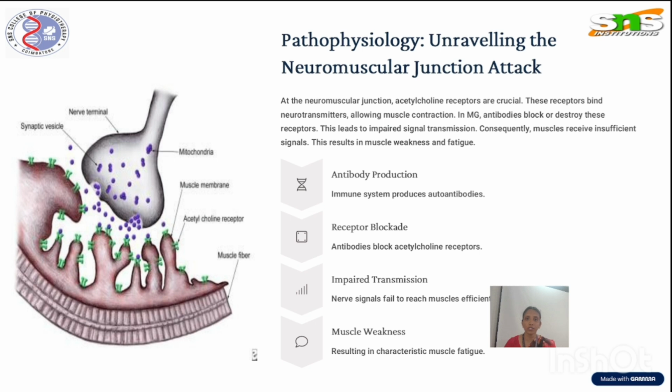The pathophysiology is that antibody production against the nicotinic receptor is the major pathophysiology for the neuromuscular junction activity of myasthenia gravis, and receptor blockage is another pathophysiology, and impaired transmission is the next. The nerves fail to signal the muscle, and muscle weakness is the major characteristic of the pathophysiology in myasthenia gravis.